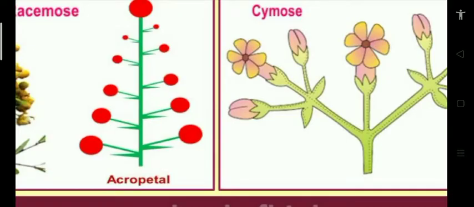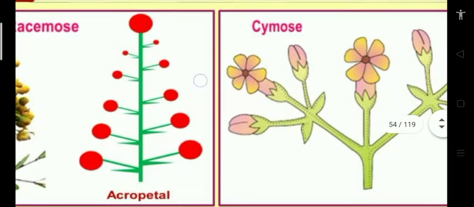You see in the diagram, this is acropetal succession. The red color indicates the flowers, arranged in acropetal succession. Mature flowers are present at the base; young, small flowers are present at the tip. That is acropetal succession.